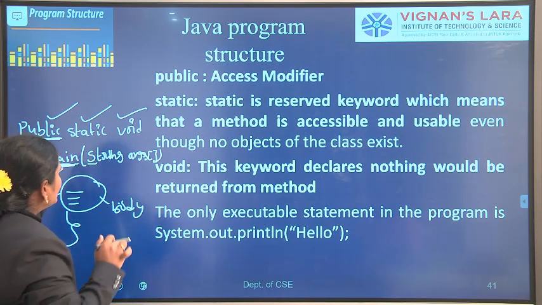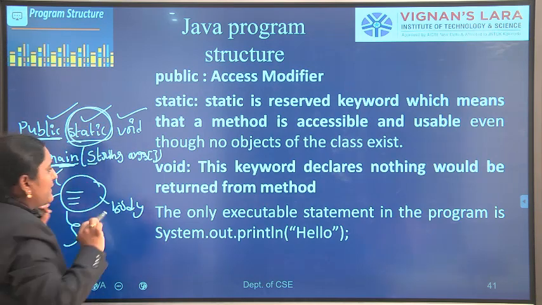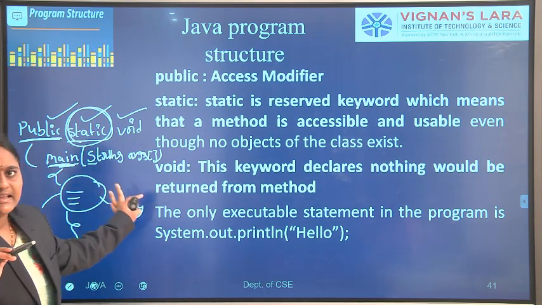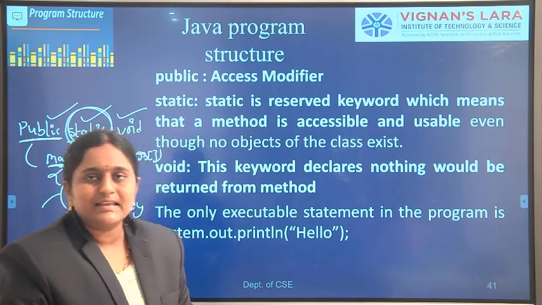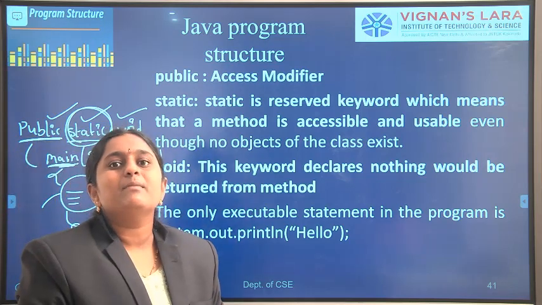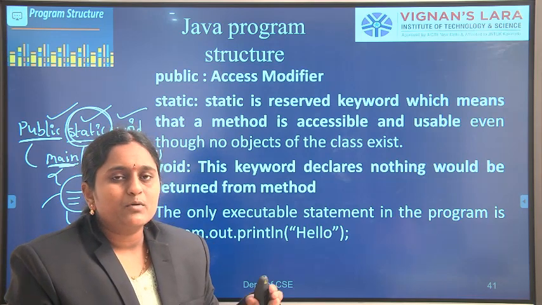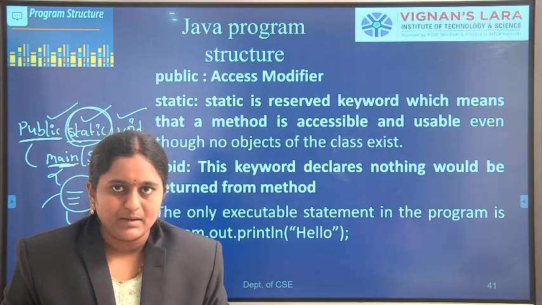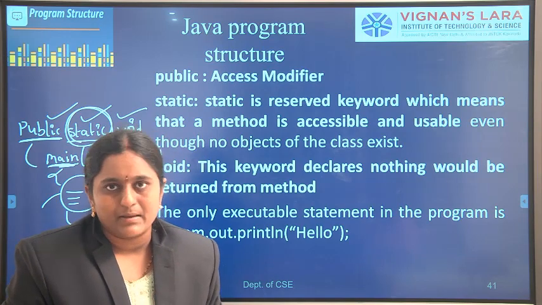Coming to the next keyword, static. Why does our main method contain the static keyword? Static is a reserved keyword. Java program starts its execution from the main method. In Java, only the main method of a program can be loaded into memory.